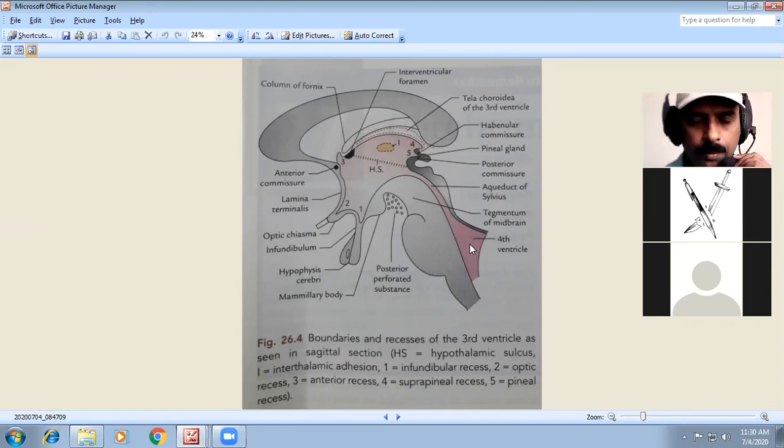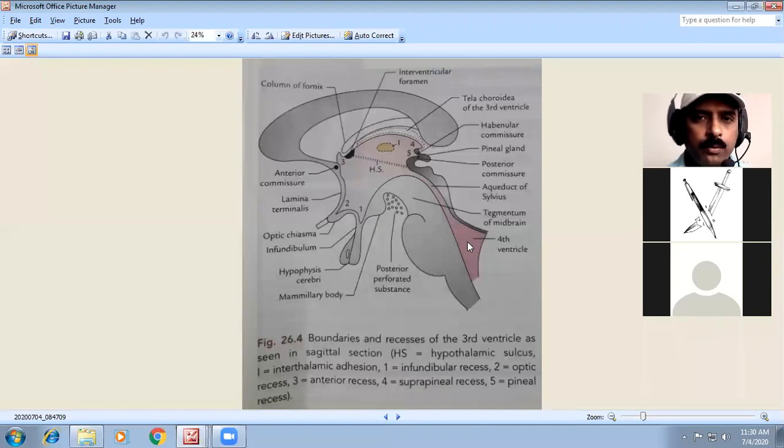That is what you have to remember about the ventricular system of the brain. Here you have to remember the boundaries, communication, the roof and floor, and the clinical anatomy.